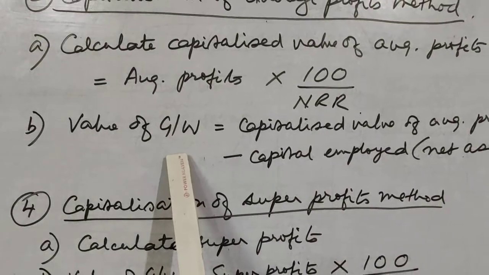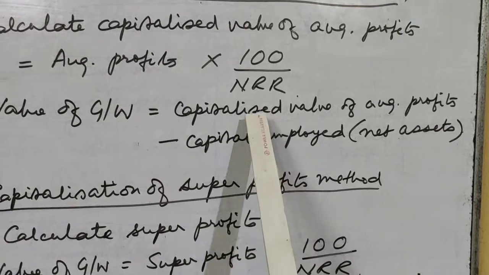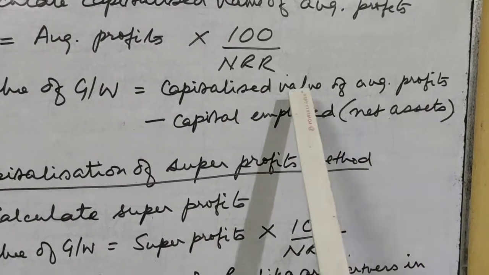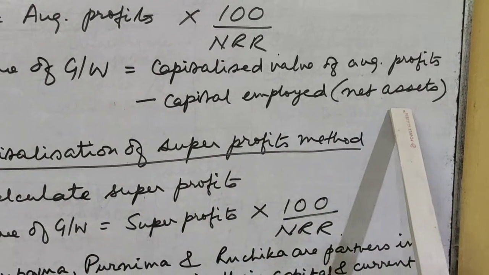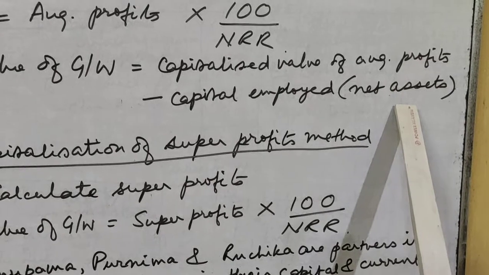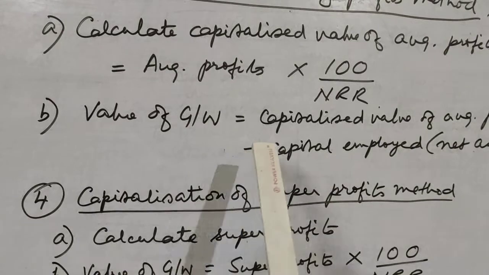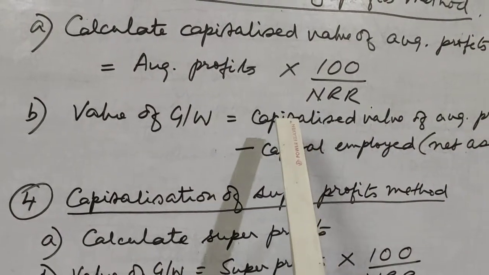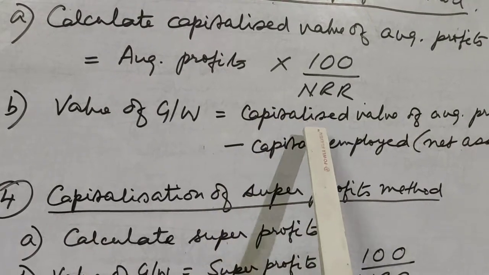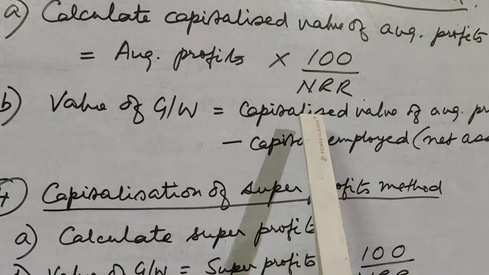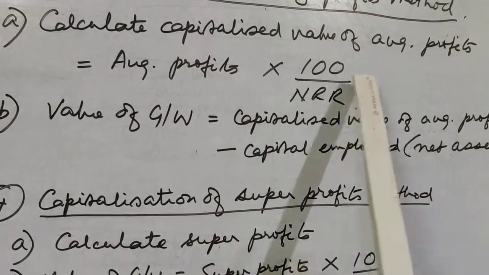Then value of goodwill can be found out by subtracting capital employed from the capitalized value of average profits. Capitalized value of average profits minus capital employed, or you can say net assets. That means total assets minus outside liabilities. Now in this method, what are we trying to do? We are trying to find out the profits, average profits first. Then we are trying to find out the capital that is required to earn that average profit by finding out the capitalized value of average profits.